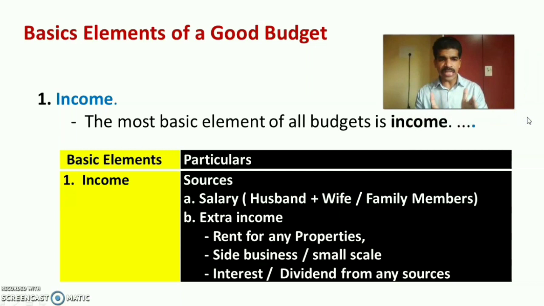The first element is income. Income is the basic element of all budgets, especially family budgets. The sources of income include the salary of the family members: husband's salary, wife's salary, other family members' salary. Then any extra or additional income from different sources, like rent for any properties the family owns, side business, any small scale business of the family, or the family gaining interest or dividends from other sources. So all this comes under income of the family.